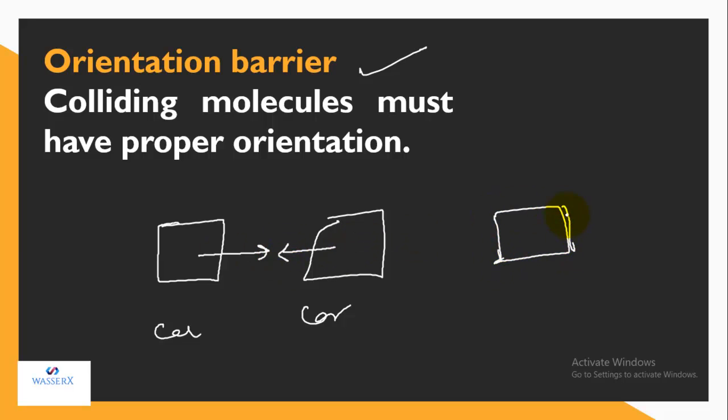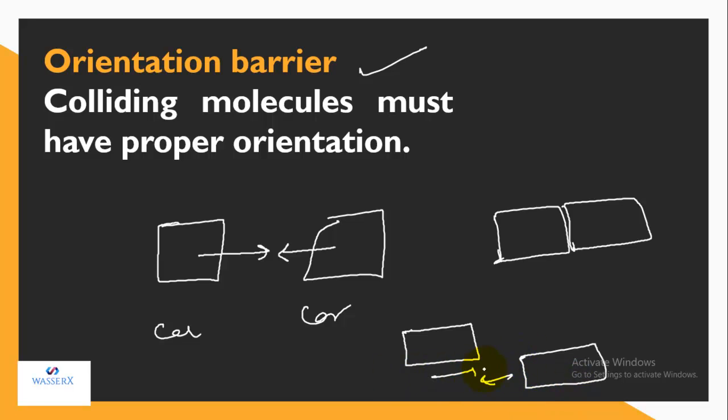what happens, they collide in this manner, and there's a chance that there is no direct collision, you can say just the sides of the cars touch each other. Let's say two cars are like this and they are moving, and they collide, but the collision is such that only their side parts get mingled with each other. So what do you think will cause the maximum loss? Obviously the direct collision is going to cause the maximum loss, and in this one the loss will be comparatively less because only the sides came in contact.